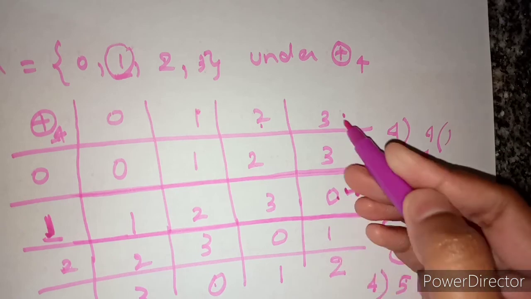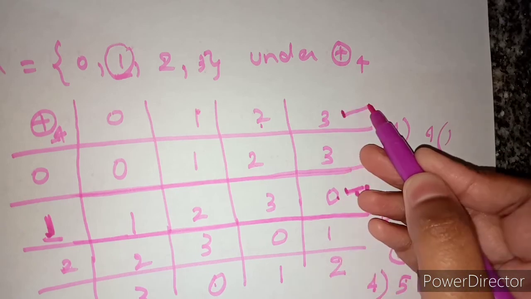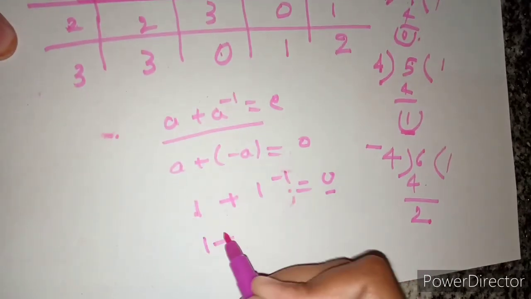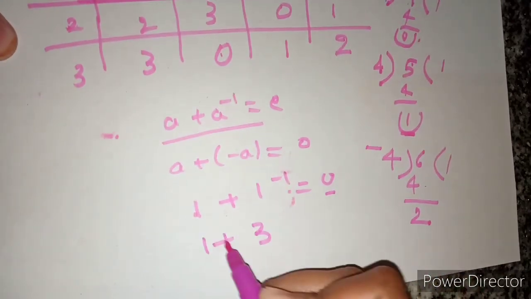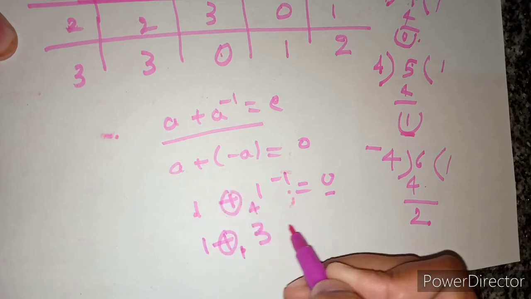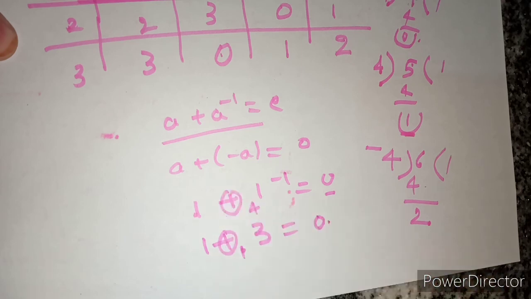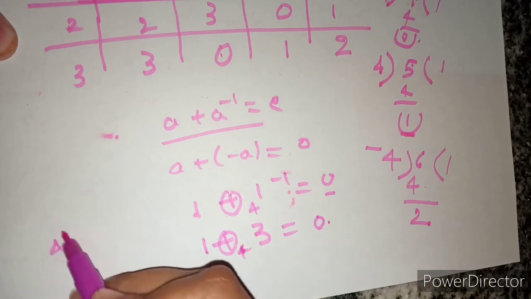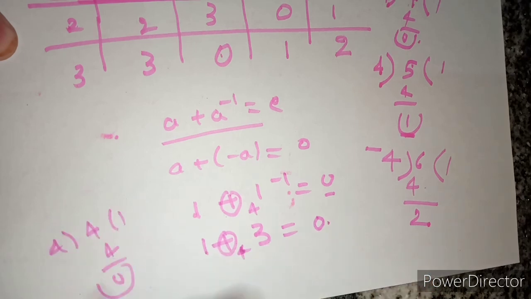For which number are we getting 0? 3. So inverse of 1 is 3, right? Under addition modulo 4. If you add, you will get 1 plus 3, 4. 4 in place of dividend and 4 in place of divisor. 4 ones are 4. We are getting 0, right? So here inverse of 1 is 3.